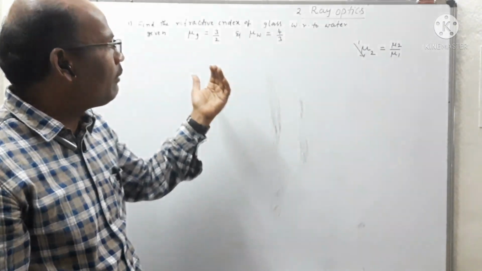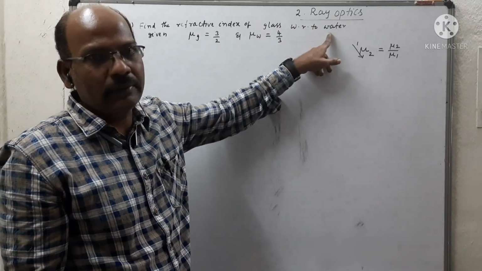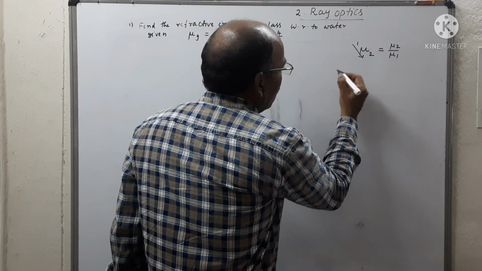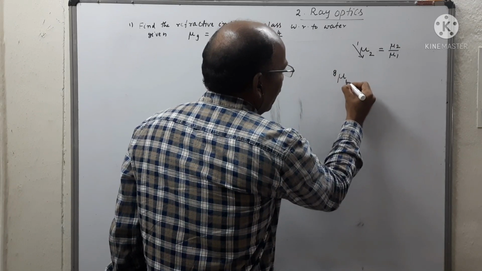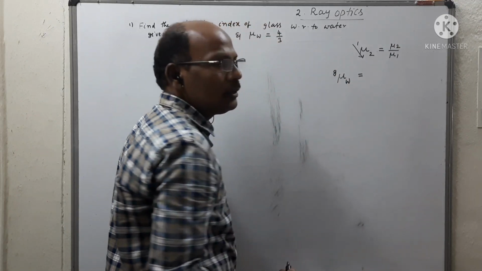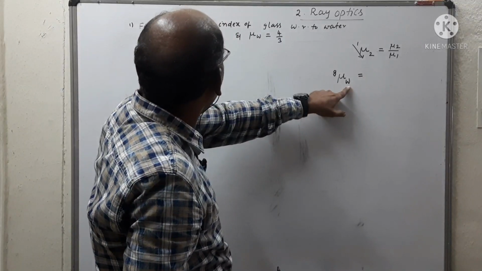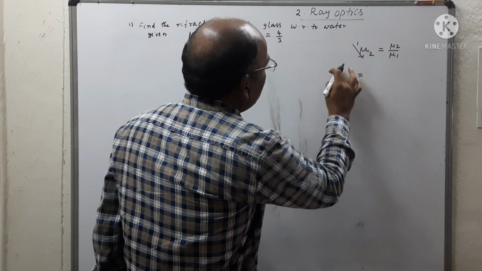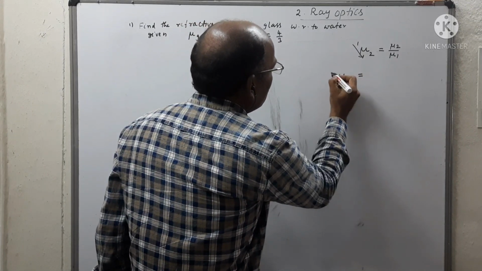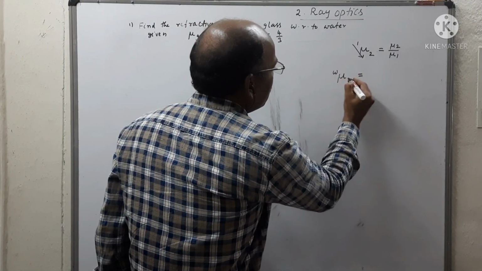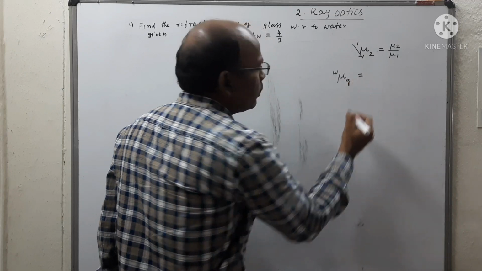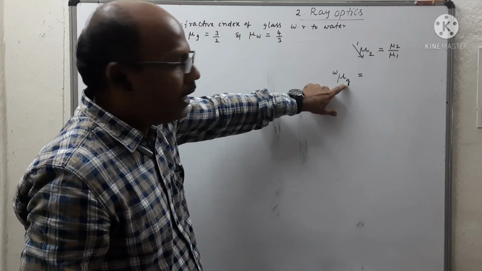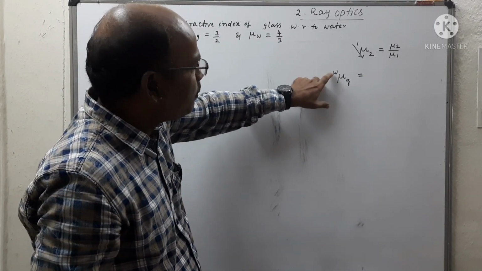So when light travels from glass to water, this can be written as mu. Then the relative refractive index of glass with respect to water. So this is W and this is glass. Okay. We need to find the refractive index of glass with respect to water.